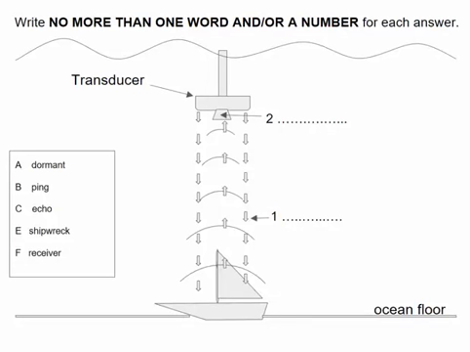We've got some answer choices to the left: dormant, ping, echo, shipwreck, and receiver. All right, now just a quick note here. I noticed, now maybe you're not sure, maybe dormant is a new word for you, but the word dormant is different from these other words because dormant is an adjective. All the other words are nouns. Okay, that is an interesting thing to note if you would notice that before listening to this passage. Okay, so that's enough analyzing this. Why don't you give it a shot?